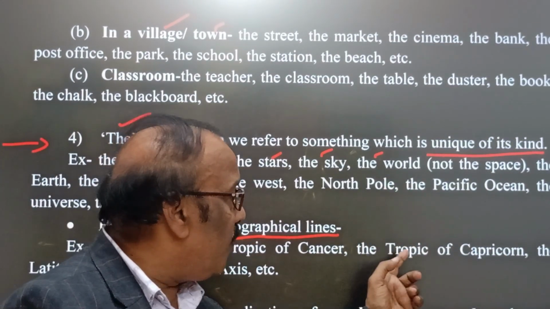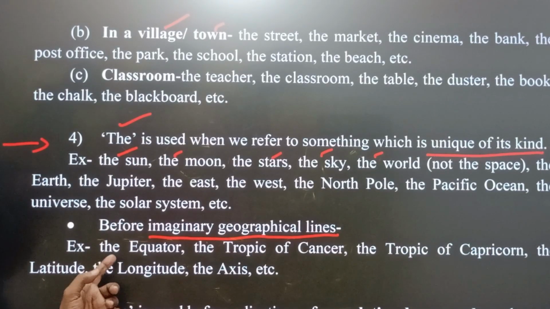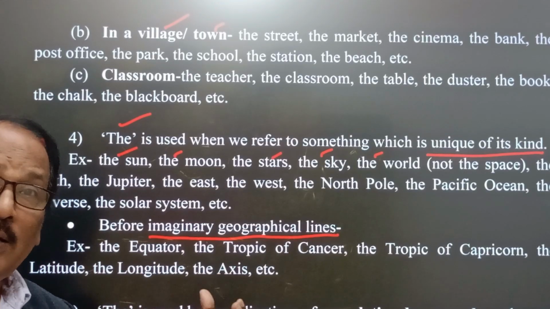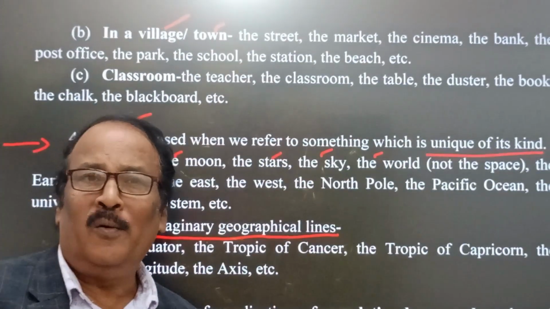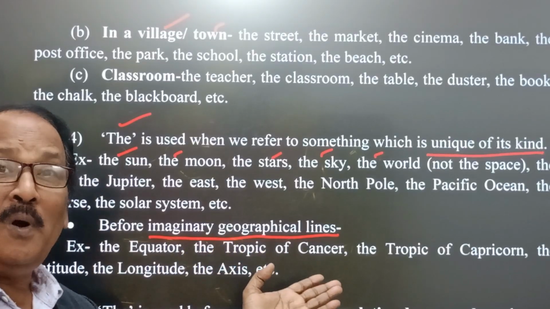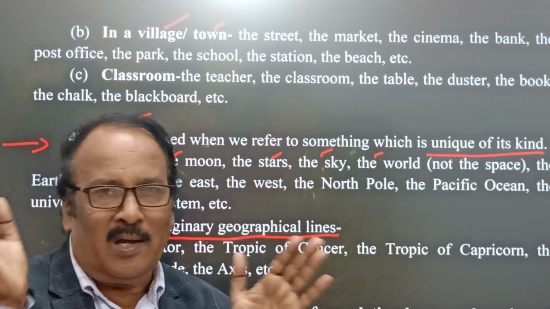The latitude, the longitude, the axis, means the axis on which the earth rotates. These are the imaginary geographical lines we use to understand geographical concepts.